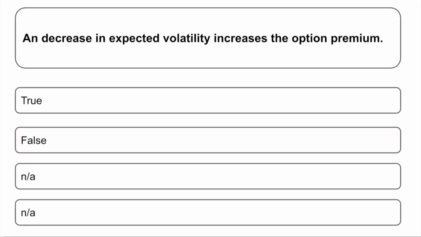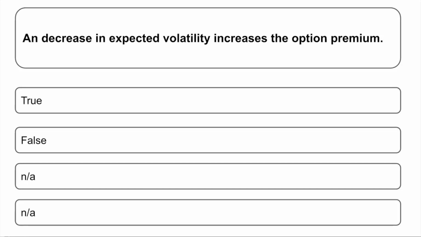And decrease in expected volatility increases the option premium. Options are true and false. So friends, you have to understand this question very clearly. They are saying there is a decrease in the expected volatility. What will happen to premium? Premium is the amount that you are giving so as to reduce the risk that you are taking. When is it more risky? When the market is volatile or when it is less volatile? Definitely it is more risky when the market is volatile.